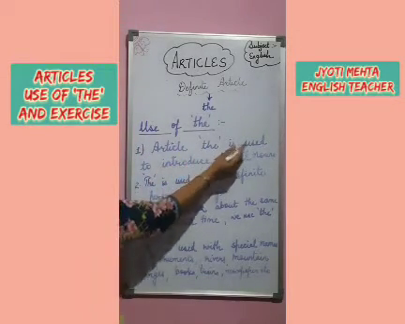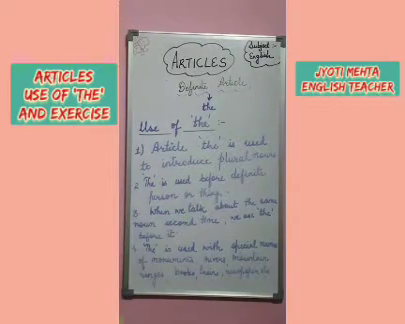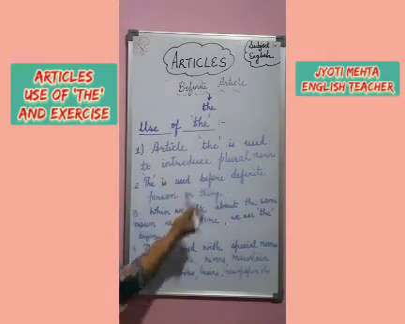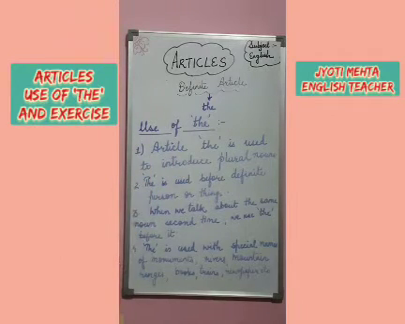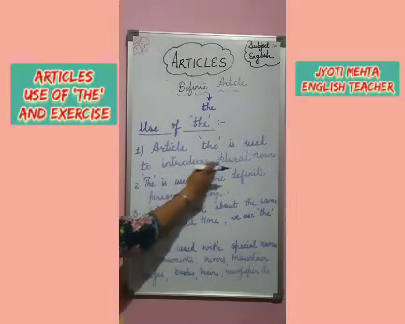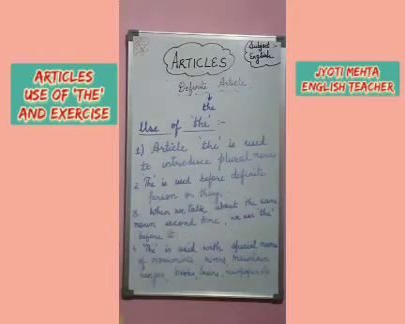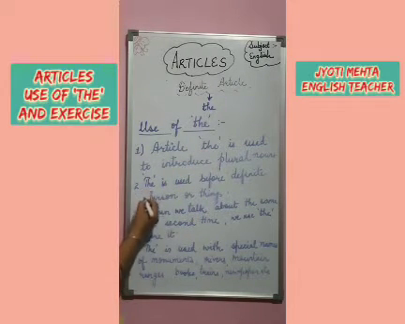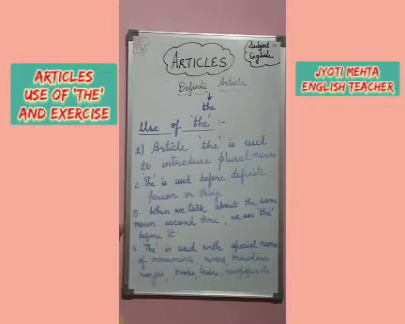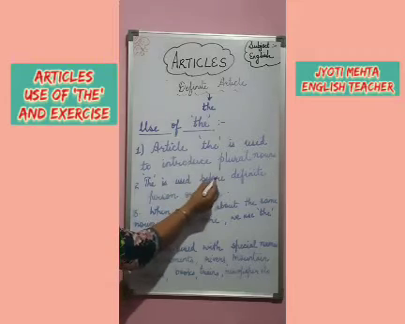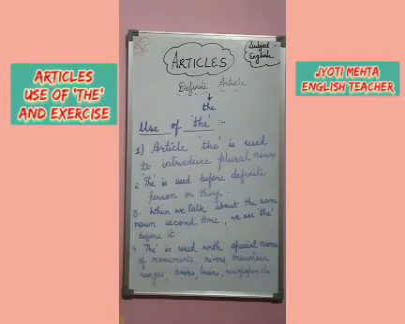Article the is used to introduce plural nouns, right? Like we can say that a or an is used with singular nouns, but with plural nouns we always use the. Okay. Next, the is used before a definite person or thing. That's why it is a definite article. It is used before a definite person or thing.